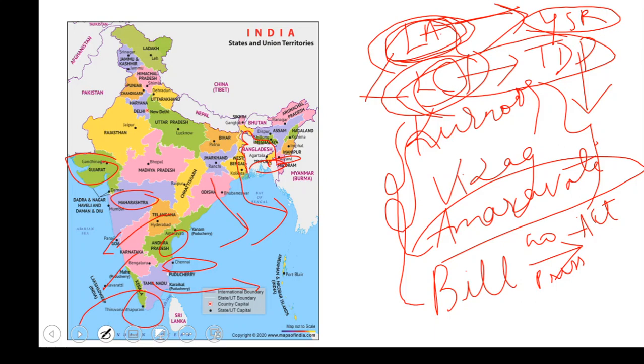Here we have one more UT, which is Dadra and Nagar Haveli and Daman and Diu. The capital for this is Daman. All the UTs we will be studying in the next slide also.